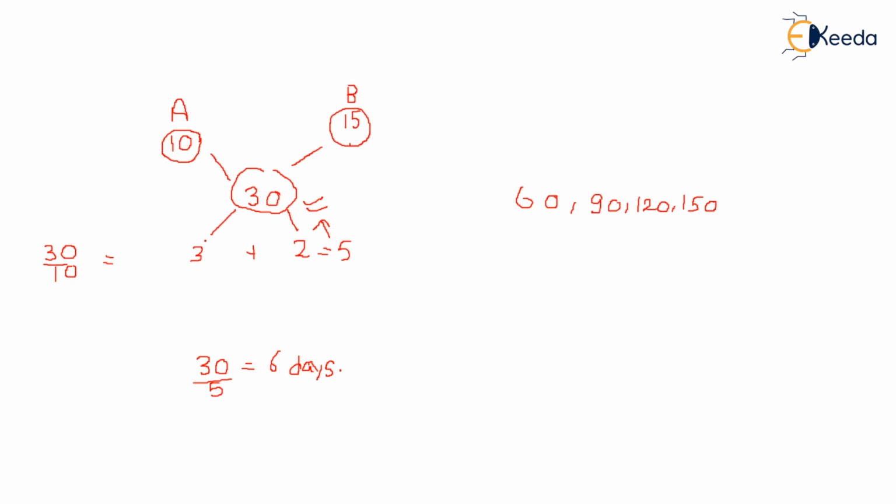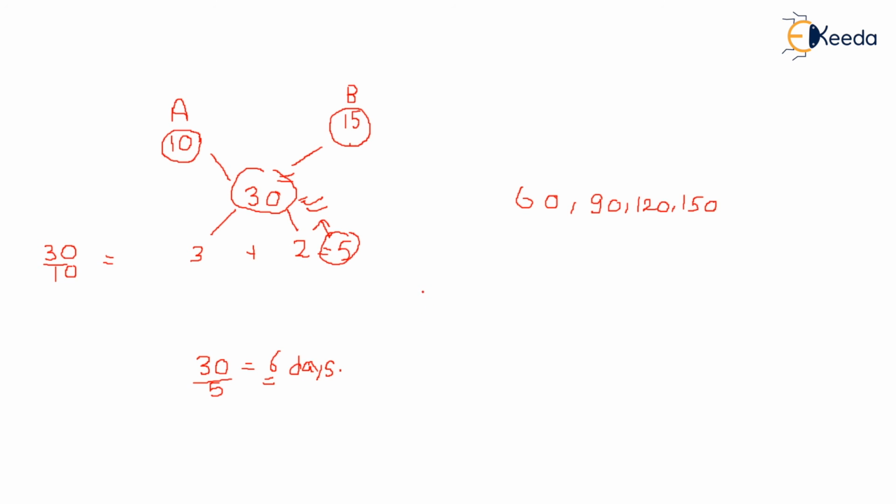That means A can write 3 pages in one day, B can write 2 pages in one day. Together they are writing 5 pages in one day. How many pages do they have to write? 30 pages, and they are writing 5 pages in one day. So in how many days can they write 30 pages? They can write it in 6 days. This is the basic question that I took.